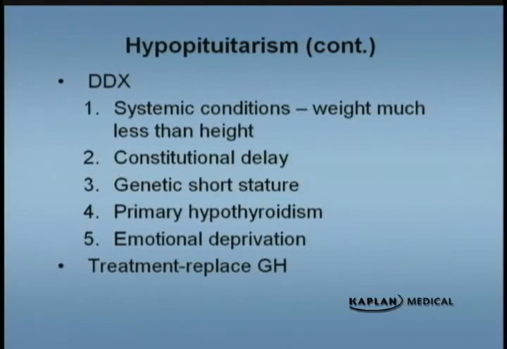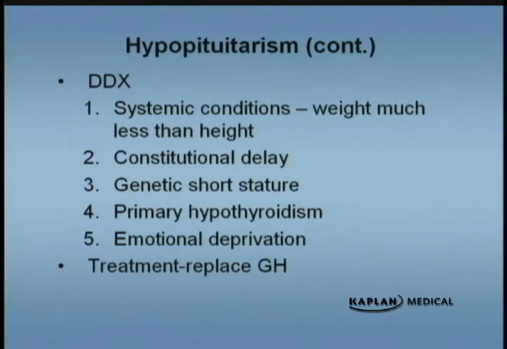For the differential diagnosis of hypopituitarism, think of other systemic conditions and chronic diseases. However, in those cases, the weight is much less than the height affected. Look for a constitutional delay. We already looked at the bone age and chronologic age there. Genetic short stature, look for bone age versus chronologic age and growth velocity.